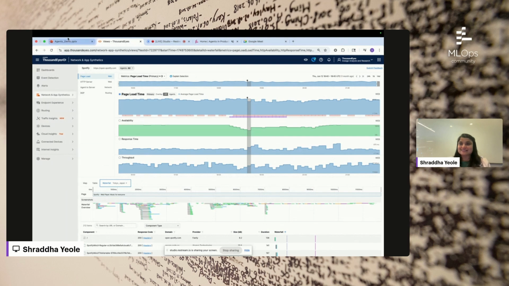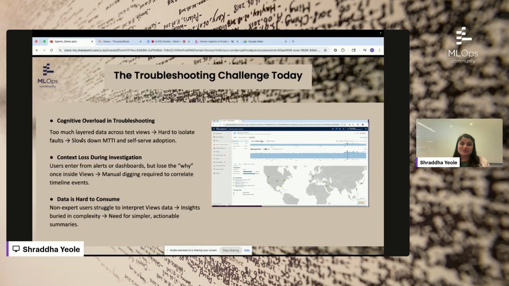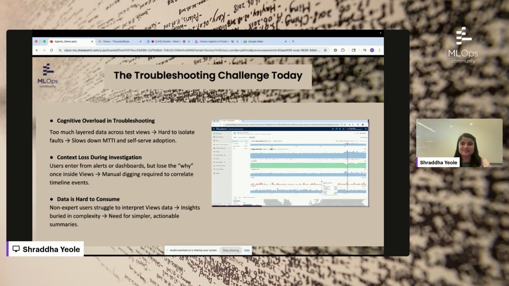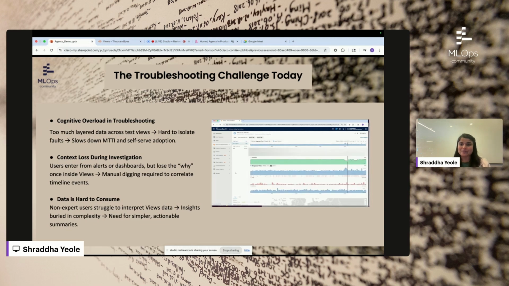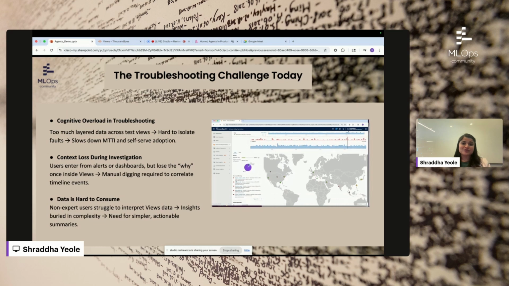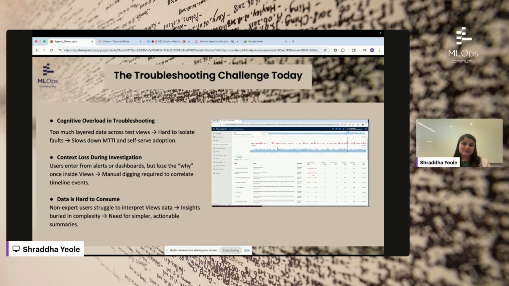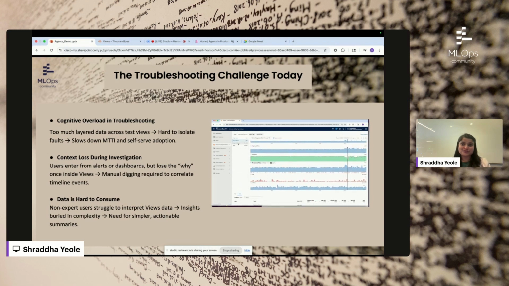Now, these are the key pain points we observe. There is a cognitive overload when we are trying to troubleshoot. It's very hard to isolate the fault domain where the exact issue is, and oftentimes there is contextual amnesia, where the context is lost during the investigation. And sometimes folks who are not very expert in network ops find it very difficult to interpret this data.